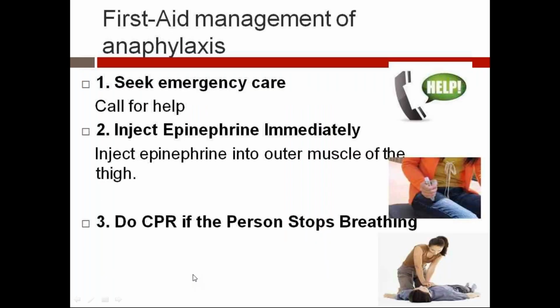First aid management. First call for help. In an emergency, call 108 here and 911 in the Western world. Inject epinephrine immediately. If they have a pen with them, we should inject the epinephrine dose into the muscle, that is the outer aspect of the thigh. Do CPR if the person has stopped breathing; we should initiate CPR.